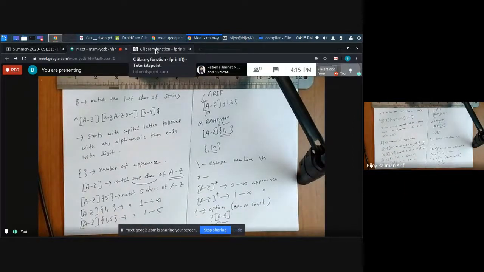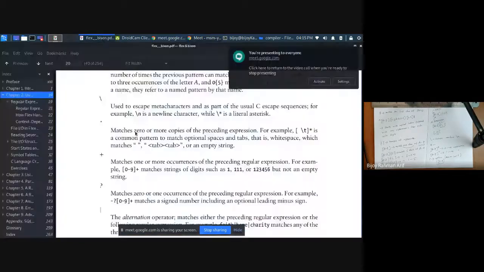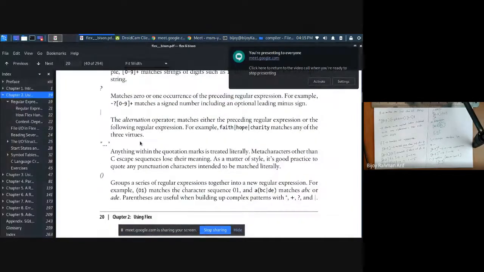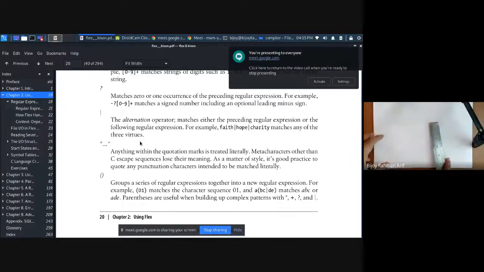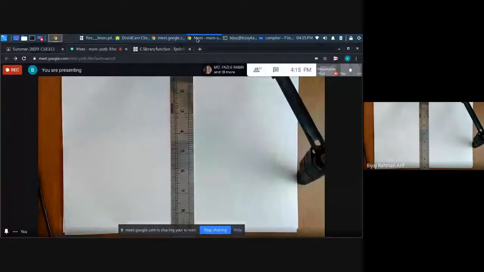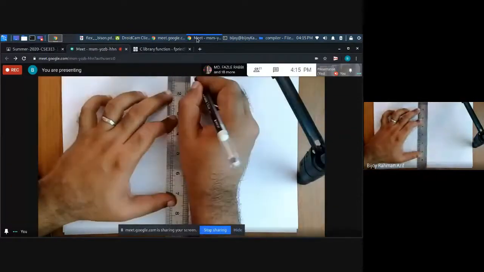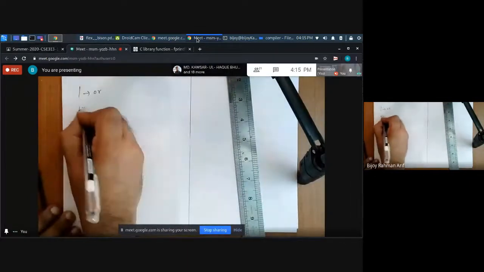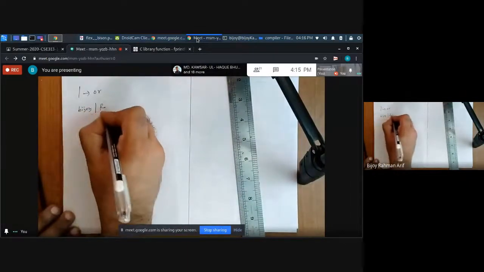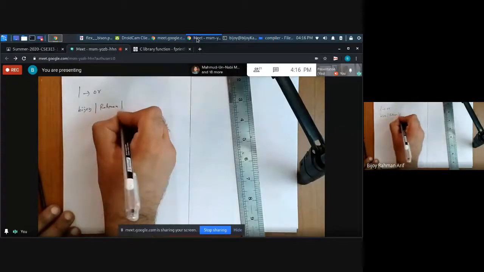What else remains? Okay, or. Bijoy or Rahman or Arif.